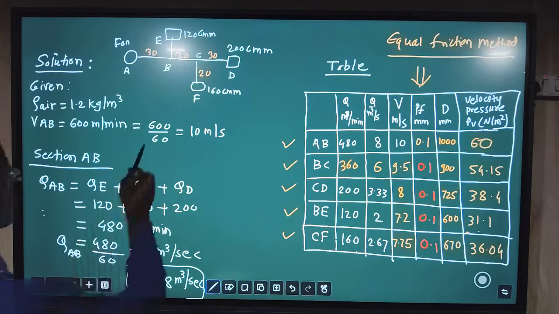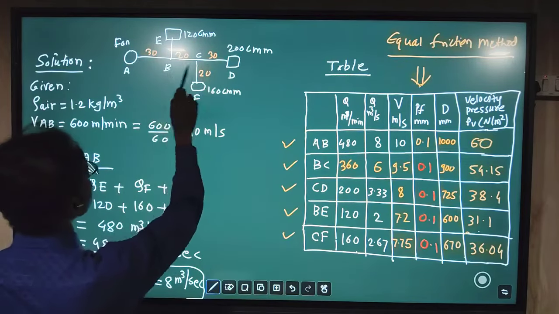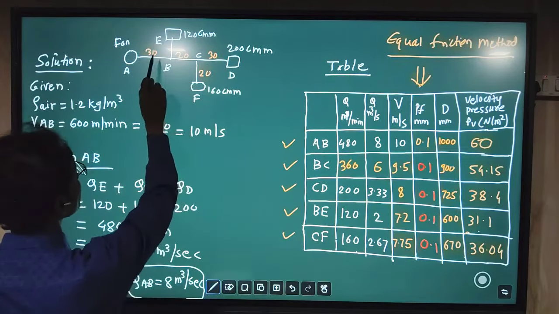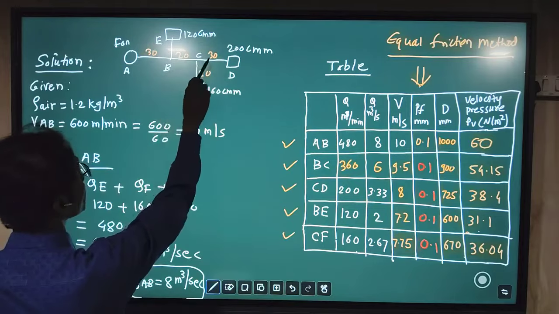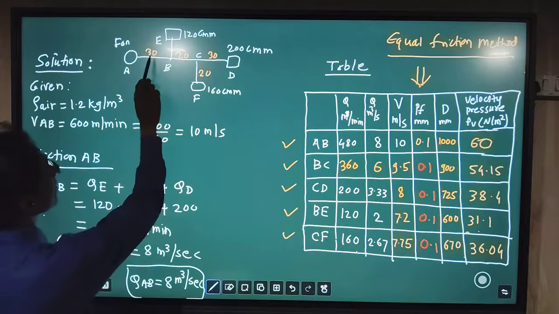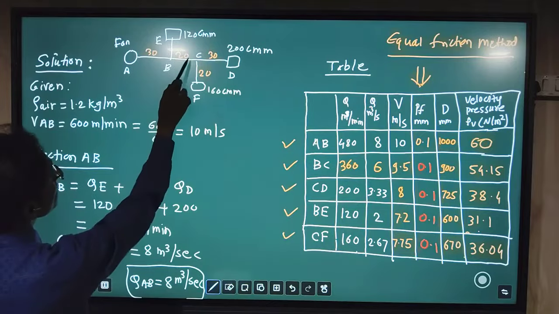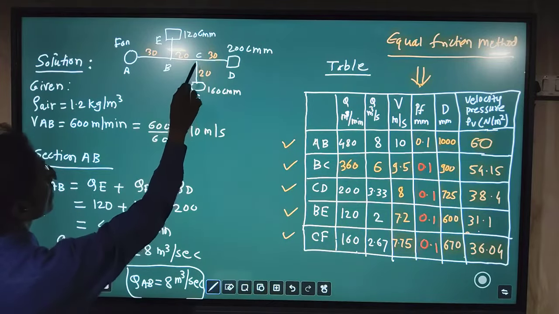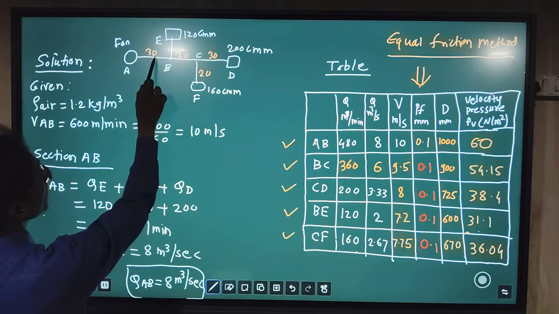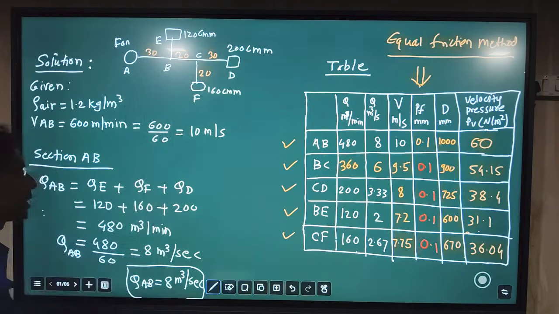Here, if you see this path AB, BC, CD, the total length of this will be what? 30 plus 20, 50, plus 30, that is 80. If you follow the path AB and B, that will be 30 plus 20, which means 50. If you follow the path AB, BC and CF, then the length will be 30 plus 20, 50, plus 20, 70.